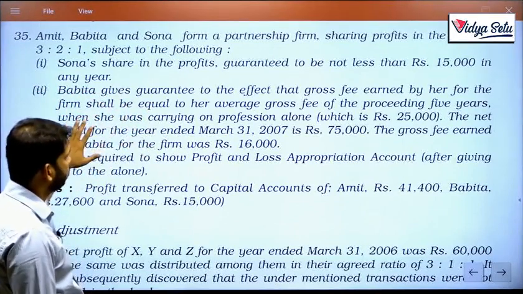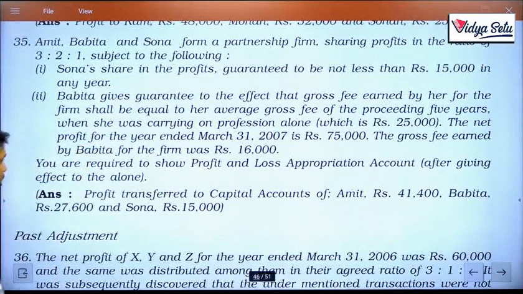That means, a good question. Let's see how to solve this. You're required to show the P&L appropriation account after giving effect to the above.